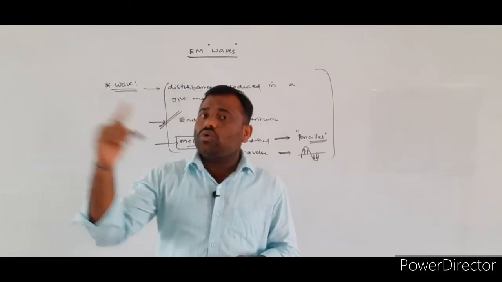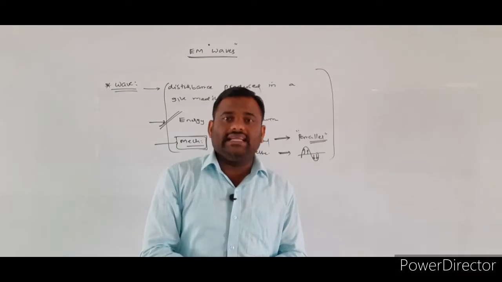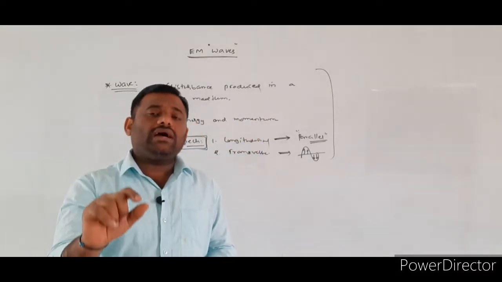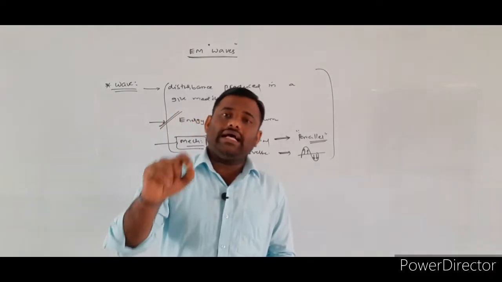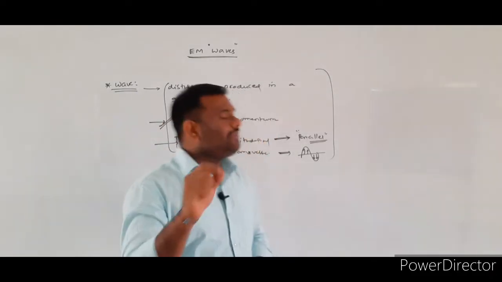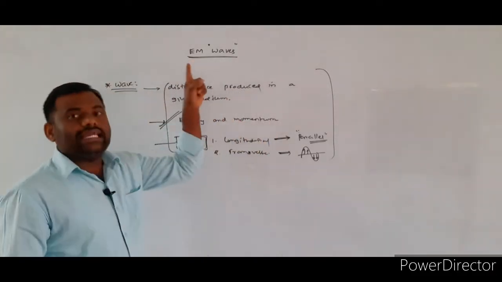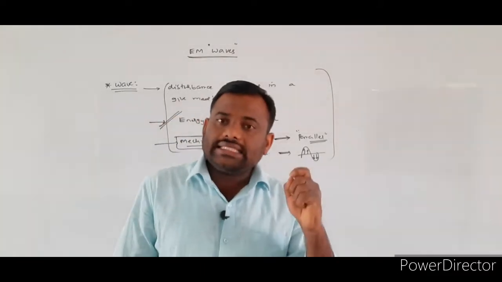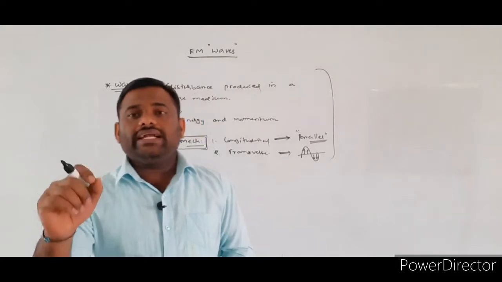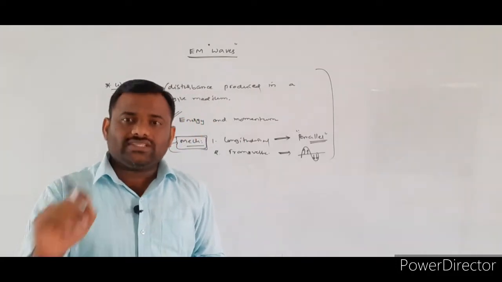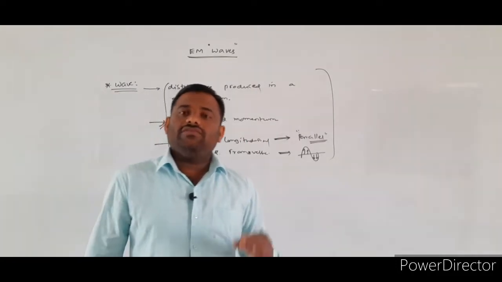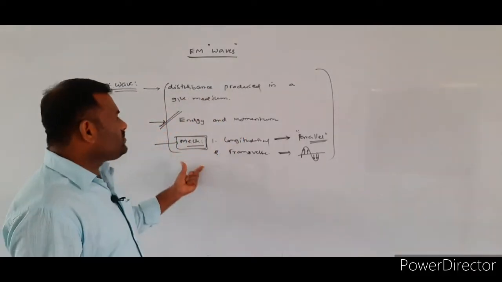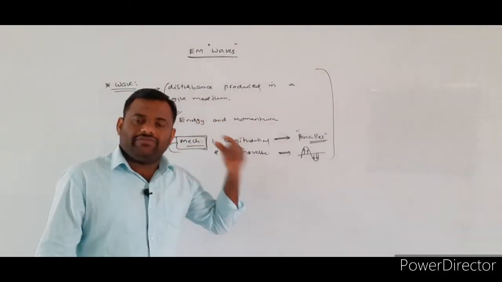So what is the source of the sound waves? Myself or the speaker, whatever it may be. So here the production of the mechanical waves requires a particular source. Similarly, when you talk about the electromagnetic waves also, it is also requiring a definite source. Without any source, we can't produce either mechanical waves or electromagnetic waves.